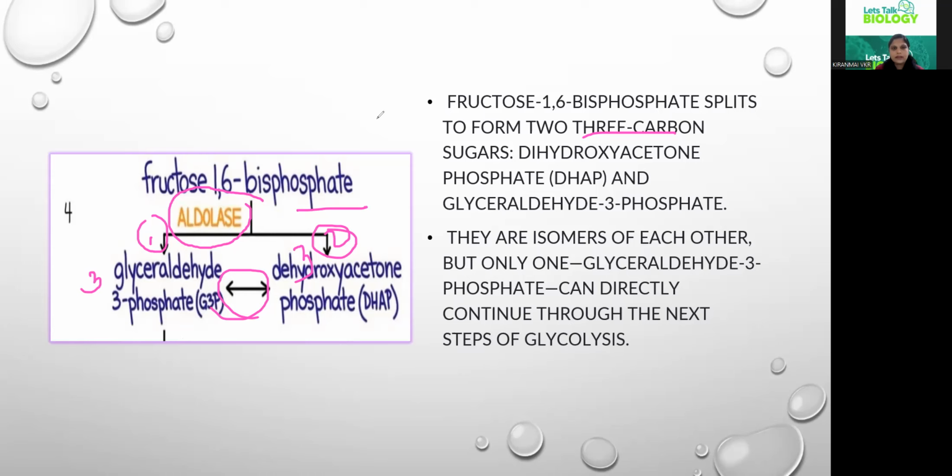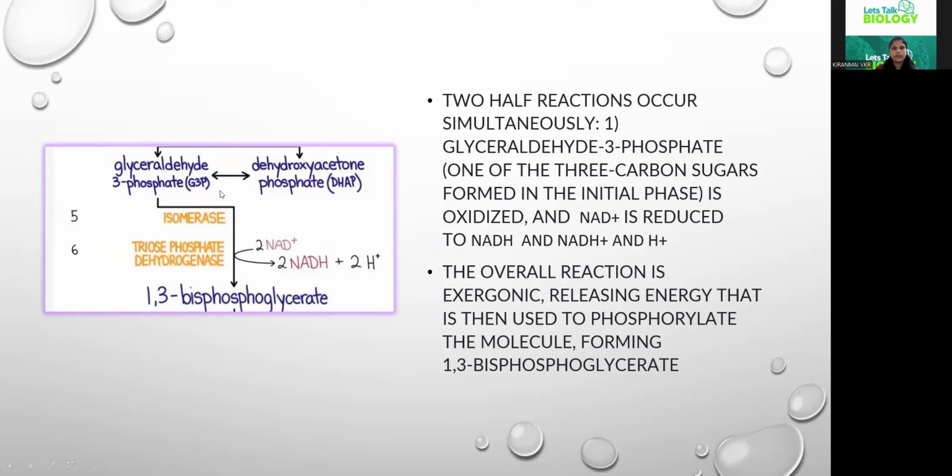So let us see these steps one by one. In these steps, if you observe carefully, this glyceraldehyde 3 phosphate, in the presence of an isomer, is getting converted into 1,3 bisphosphate. So what is happening here? The glyceraldehyde 3 phosphate, which is a 3 carbon containing compound, is getting oxidized.